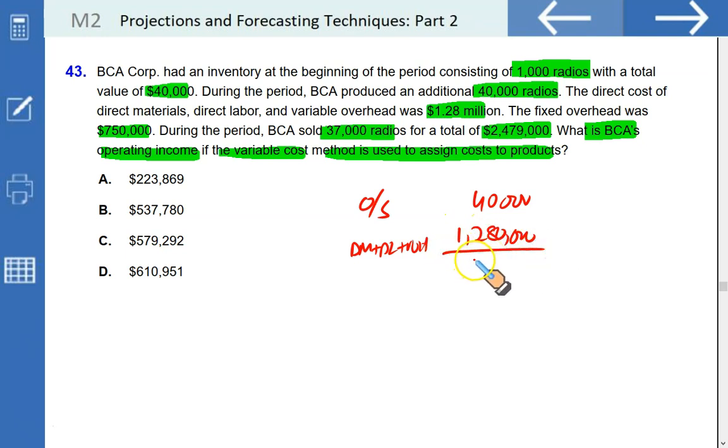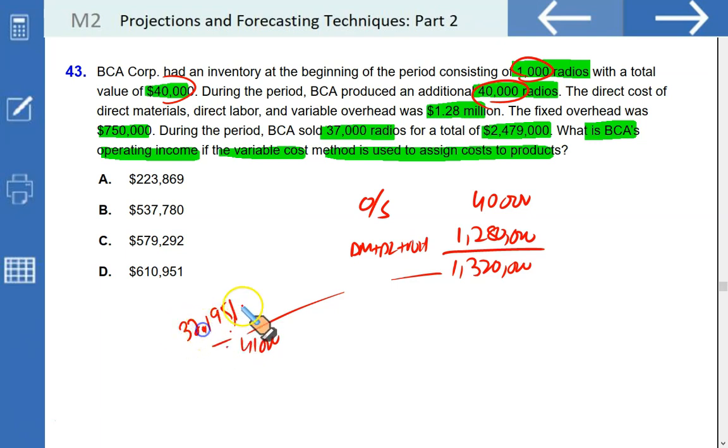So the total is going to be 1.320 million for how many units? 1,000 and 40,000, 41,000. So if you divide this number by 41,000, you will get your unit cost. 1.32 million divided by 41,000. The unit cost comes out to be 32.195, 1 to 195, so on.